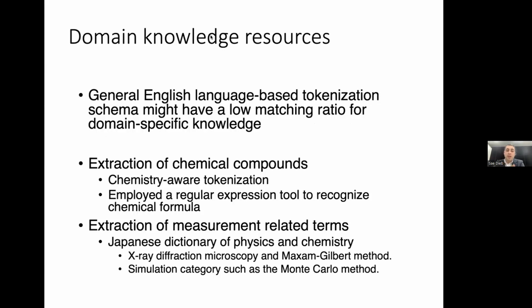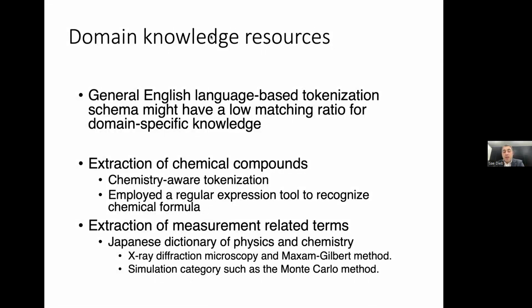The next step is that we believe this tokenization schema will have a low matching ratio if we think about domain-specific knowledge or domain-specific terms. Because of that, we used this rule-based chemical compound extraction system for more chemistry-aware tokenization to capture chemical compounds.